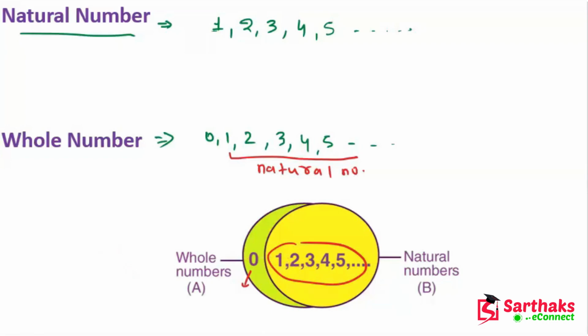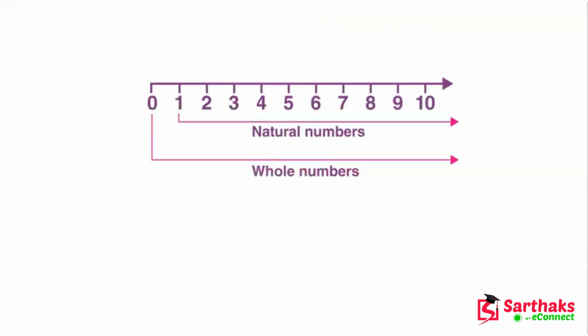Now let's see the representation of natural numbers and whole numbers on the number line. Let's suppose we have a number line. On the number line, whole numbers start from 0. So all the numbers after 0, including 0, are whole numbers.